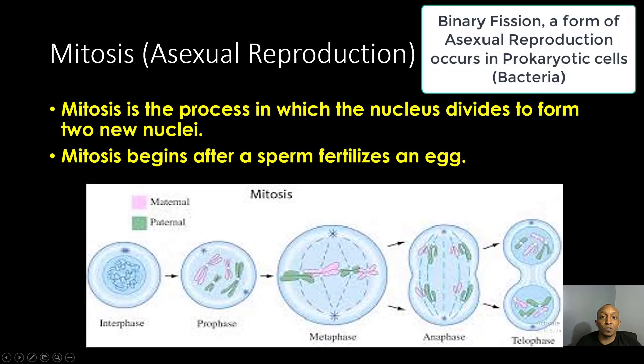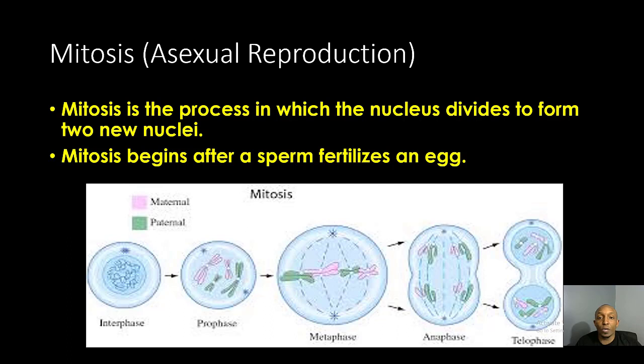So let's take a look at mitosis. Mitosis is asexual reproduction, which means that an organism is actually making copies of its cells. Asexual reproduction occurs in prokaryotes because they don't need a partner in order to reproduce, so they literally make copies of their cells. But in organisms like humans, we go through mitosis in order to make copies or to make new cells for our bodies. So mitosis is the process in which the nucleus divides to form two new nuclei. And mitosis begins after a sperm fertilizes an egg in humans and in other organisms.